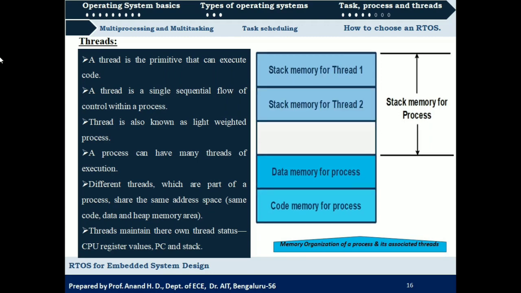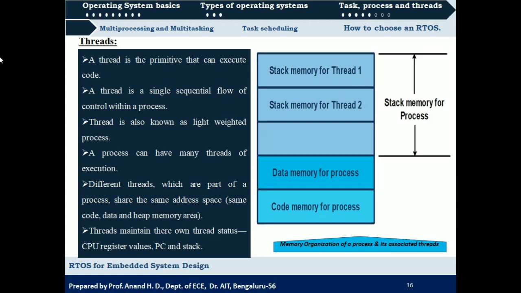One more thing to notice is that stack memory is going to expand downwards. We require different stack memory in order to understand the status of execution of different threads. If you want to know the status of execution of thread 1, we need to look at the stack memory corresponding to thread 1. If you want to know the status of execution of thread 2, we need to look at the stack memory corresponding to thread 2.